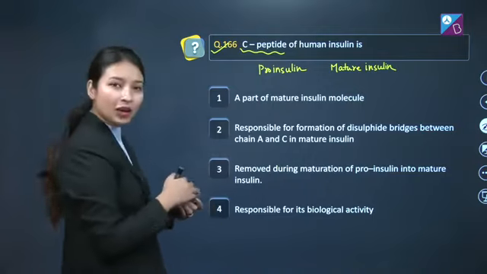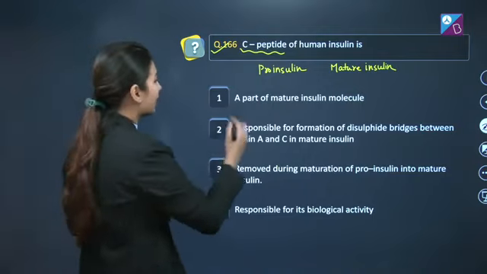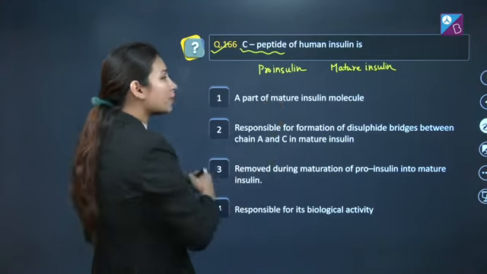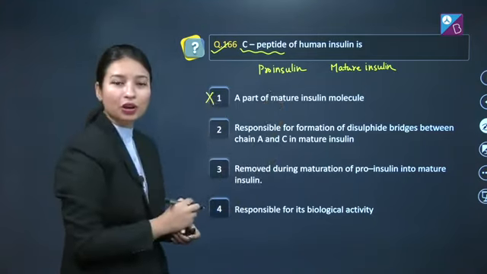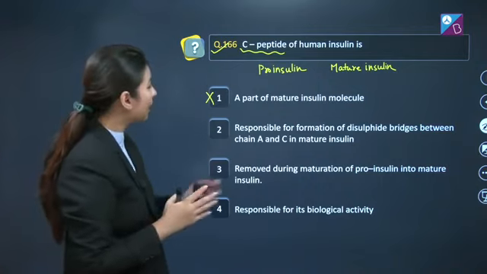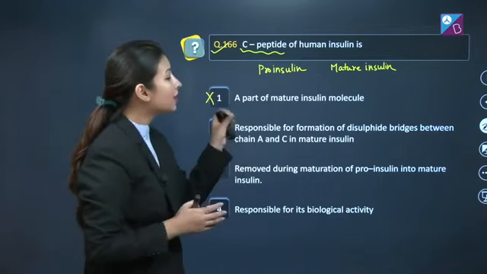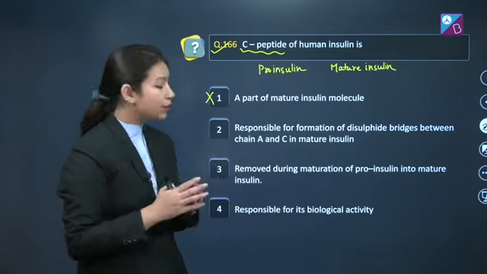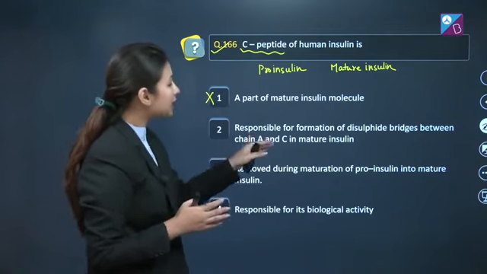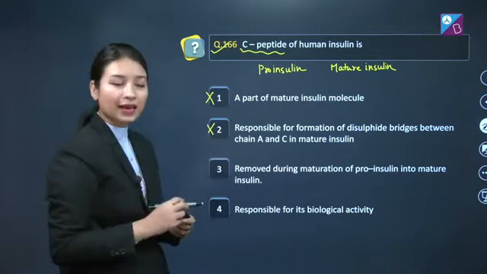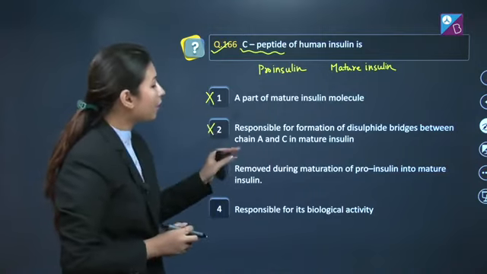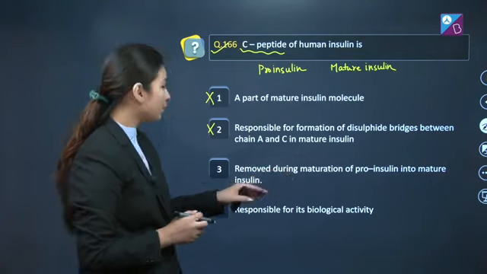So here let's see the options. Option number 1 here is: a part of mature insulin molecule. This is wrong. This is not part of the mature insulin molecule. Option number 2 here is: responsible for formation of disulfide bridges between chain A and C in mature insulin. This is also wrong. Option number 3 here is: removed during maturation of proinsulin into mature insulin.